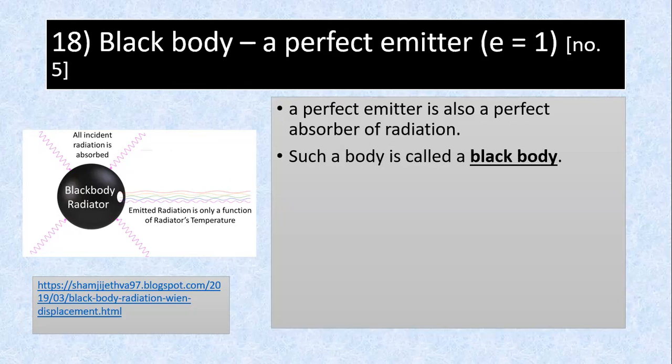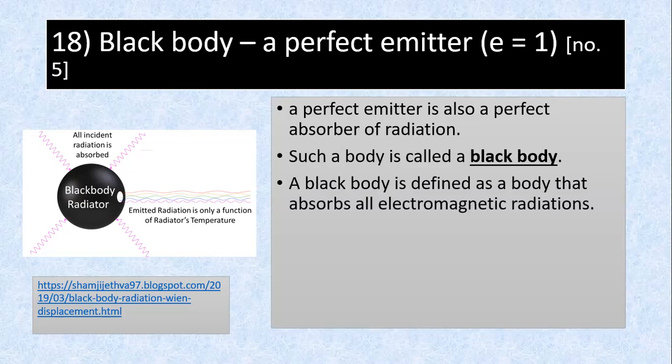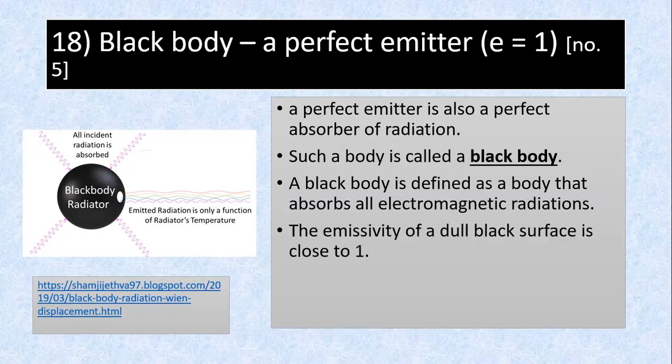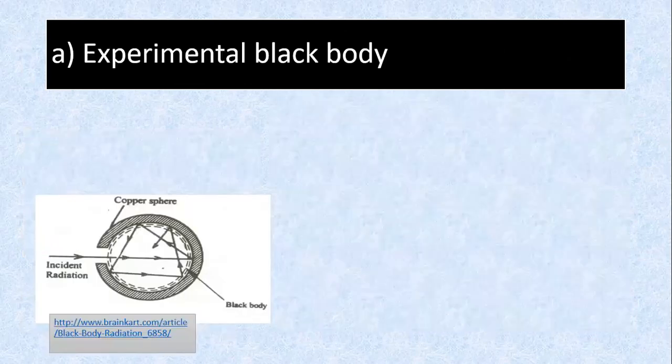That's what physicists want. You always look at the ideal case. A black body is defined as a body that absorbs all electromagnetic radiation. It will emit all, and absorbs all electromagnetic radiation. That's why it's called a black body. It's perfect. Is E close to 1 or equal to 1? Close to 1. That means you can take it as 1, like 0.999.